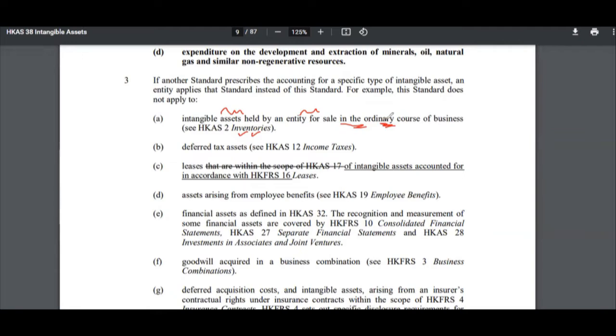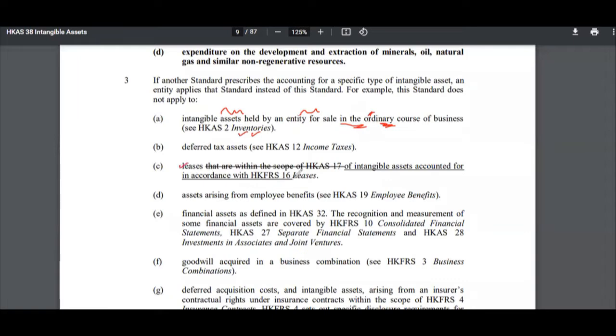So it was confusing, and that's why it changed. You can find more on that in the introduction. But intangible assets held by the entity for sale in the ordinary course would actually be in inventory. Then you have deferred taxes.